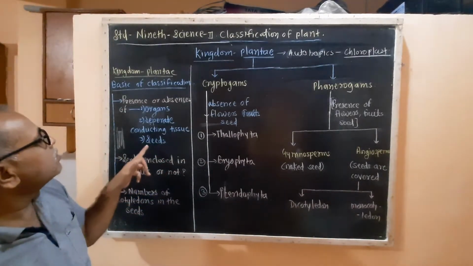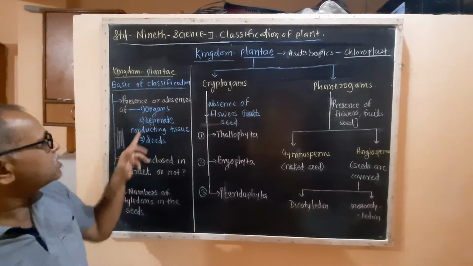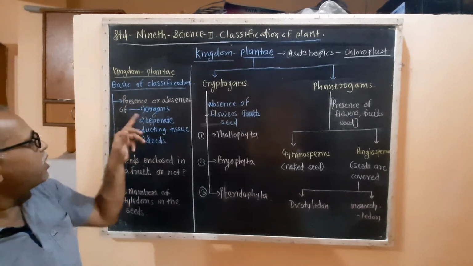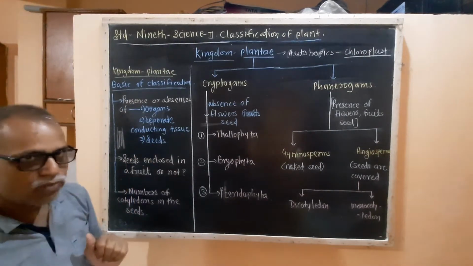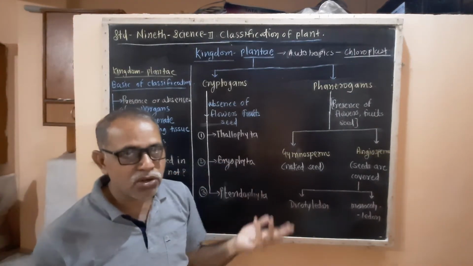The third basis of classification is seeds, whether these plants are bearing seeds or not.